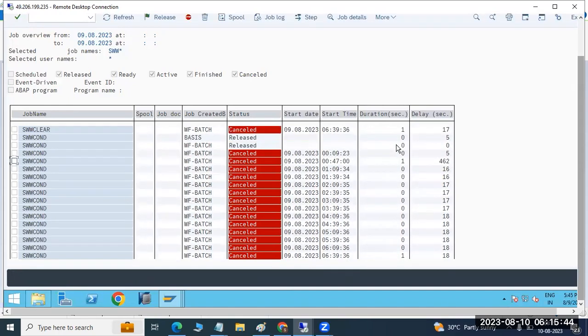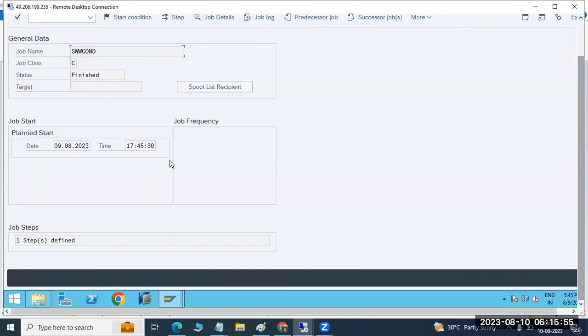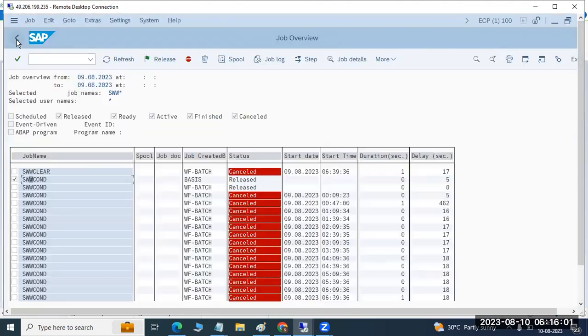So let's see the job. The job should be in the active status here. It is released only. So when is it going to happen, 17:45, 5:45. So it should run now. I think it's finished. You can see the job is finished now. So which means that issue, the job issue, we fixed it now. So like that, you need to fix the issues, right?